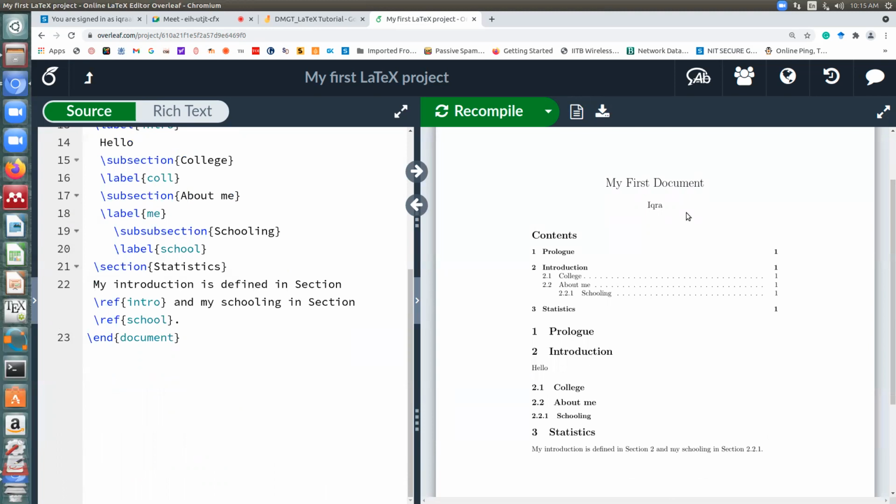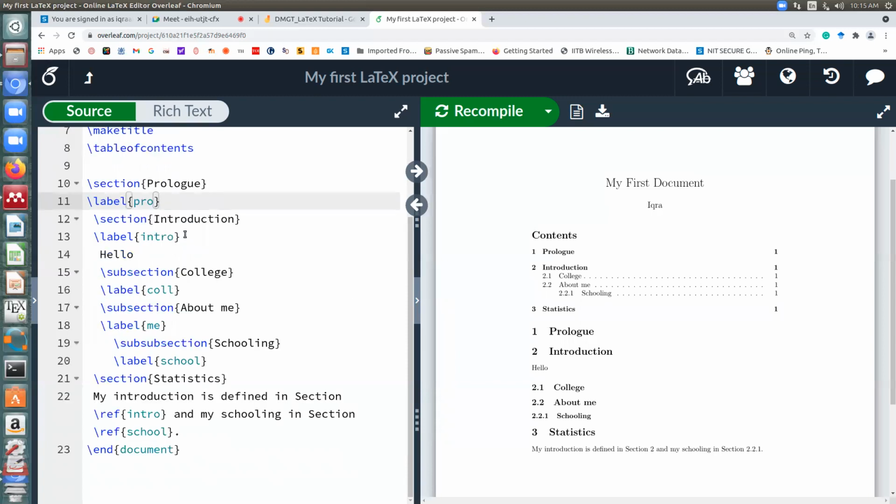Okay, and the table of contents automatically also gets updated. So this is one of the most important features of LaTeX. That is, you decouple the dependence of your labeling on the numbers. It will automatically handle the update wherever you have done it. So I'll repeat. How do you do that? To each of the components that you want to refer to, you add a label, and wherever you want to refer to it, you write \ref and then its label. Okay, and then it will automatically be taken care of.